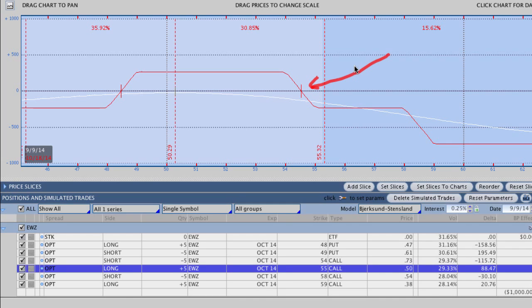So the game plan with this one is obviously just to leave it here for a little bit, probably the next week or two. We don't anticipate making any more major adjustments in EWZ because we've got a pretty good profit window here. We can make about $265 on this trade. So I want to leave this one on here, see if we can get some decay and some IV rank drop in the next couple weeks. If it does continue to move lower, then the game plan moving forward is to continue to adjust this 54.55 closer to the market, again taking in more credit, moving our break-evens wider, and recentering the strategy over the trade.